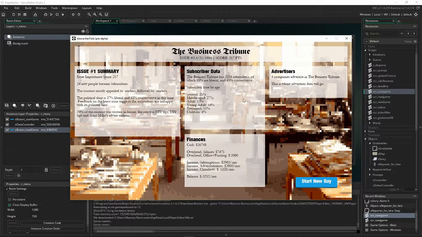I have added subscriber data and finances that are newspaper-wide, so it is not based on the current issue or the last issue. So this panel on the left here is all about the last issue that you published and stats for that issue, whereas the middle panels are about your newspaper as a whole. So, of course, at the beginning of the game, most of these values are randomized, but as you play, for example, this last issue here was 63% conservative in its political slant, whereas my subscriber base is 55% liberal.